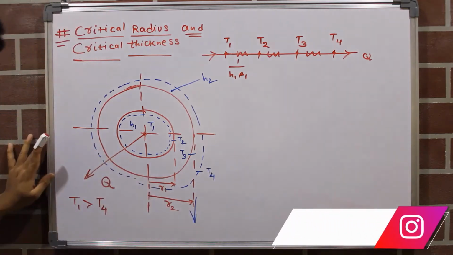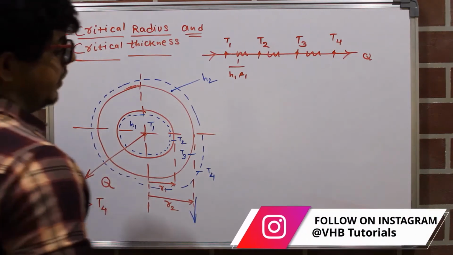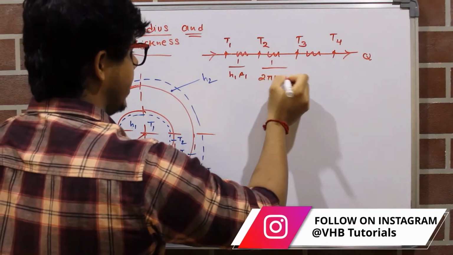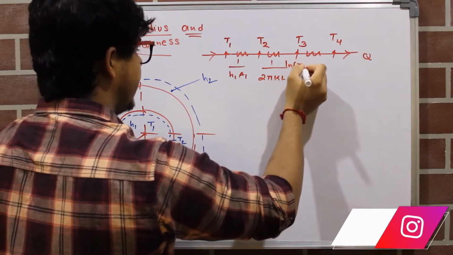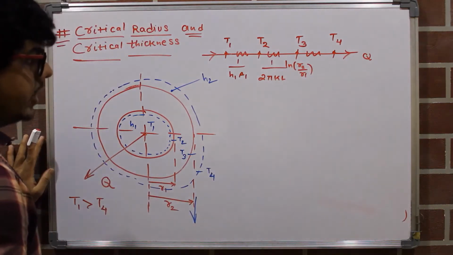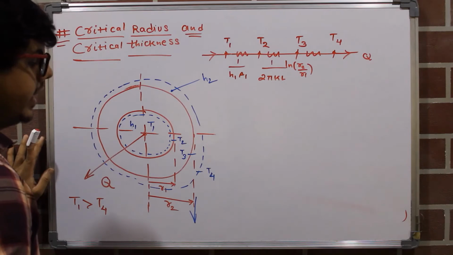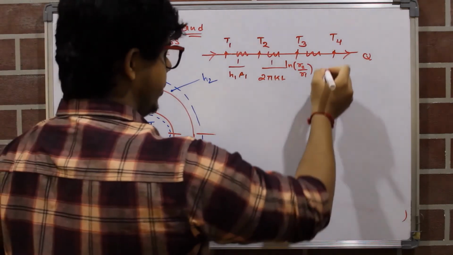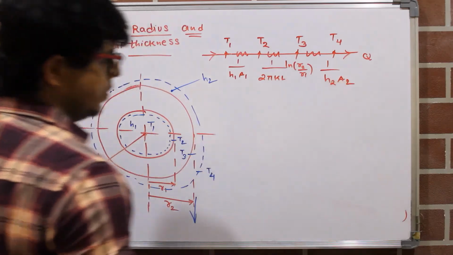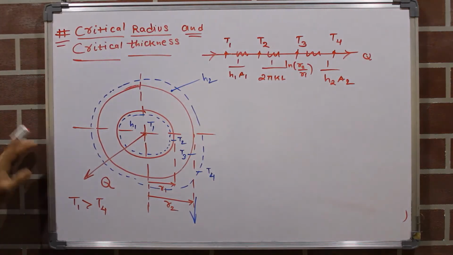From T2 to T3 we get the conductive thermal resistance, 1 upon 2 pi K L into ln of R2 by R1. From T3 to T4 we again get a convective resistance, which is 1 upon h2 into the outer area A2. So these thermal resistances are connected in series.